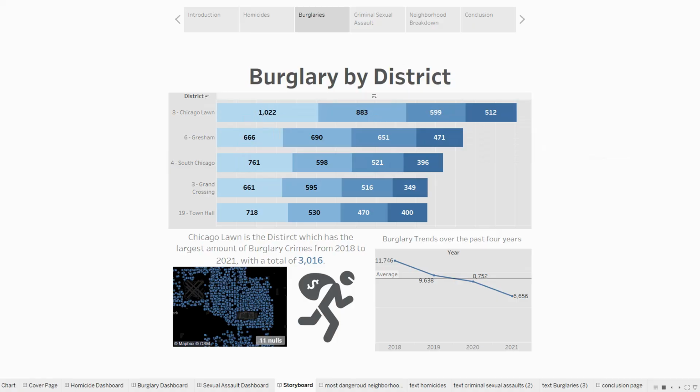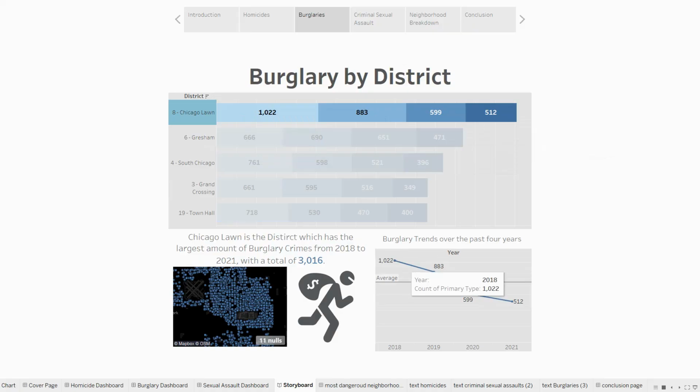But in comparison to homicides, if we click just on Chicago-Lawn here, we can see a steady decline and also a larger drop-off from 2019 to 2020 in the amount of burglaries, which is interesting to me as well. I guess if people were out less during the COVID pandemic, this could be a reason why fewer burglaries were happening, less people were out and about, which is interesting.